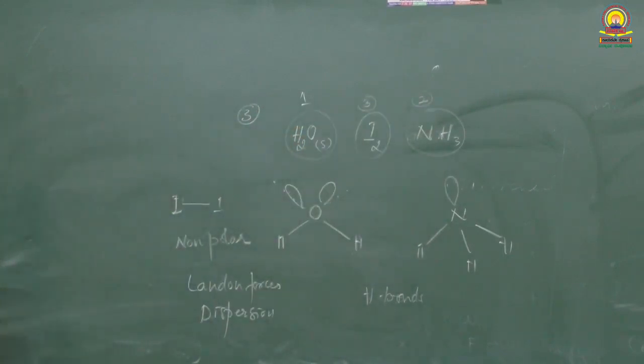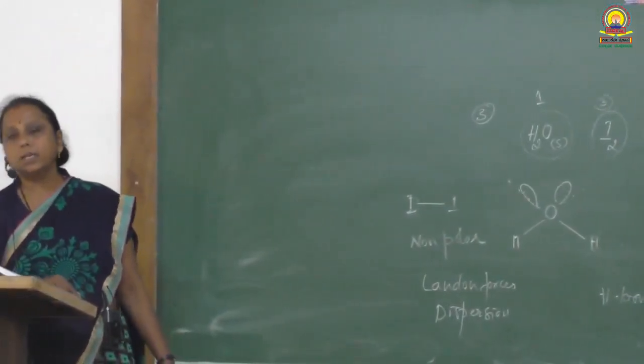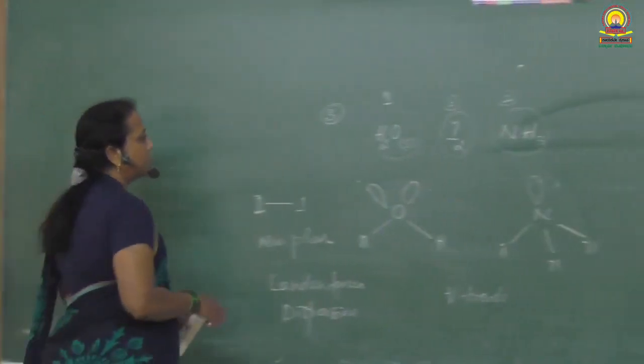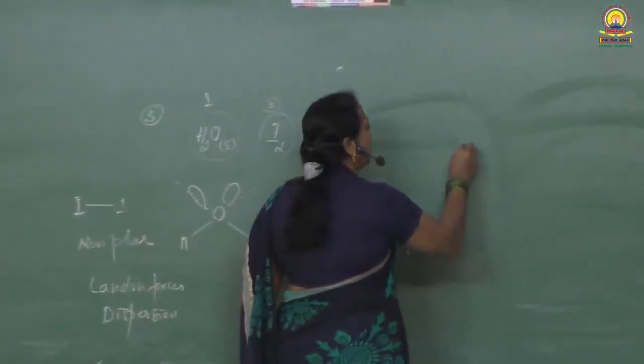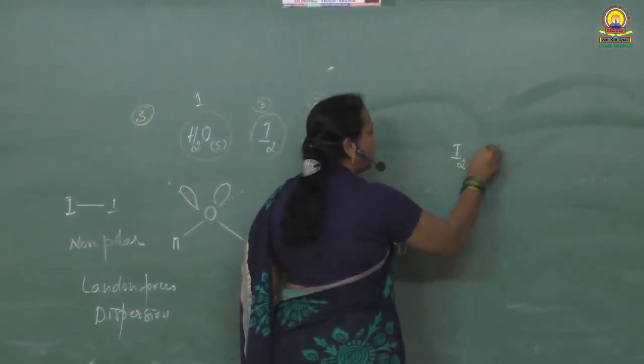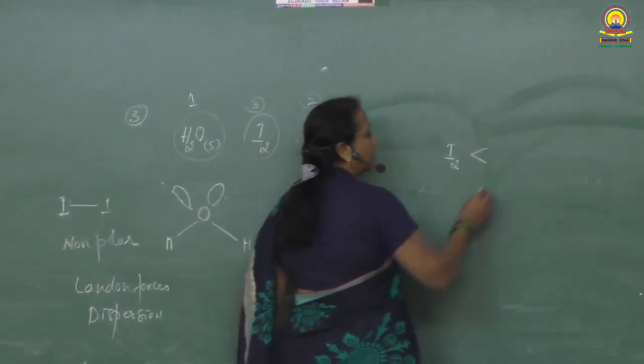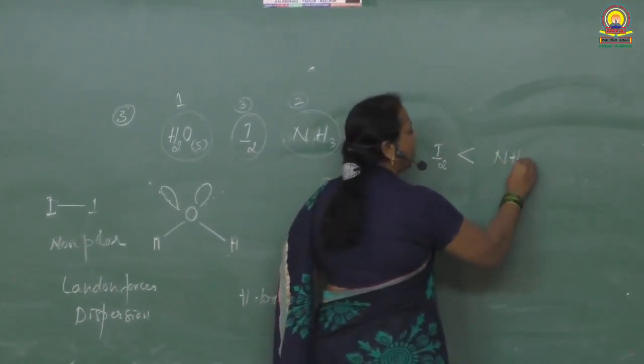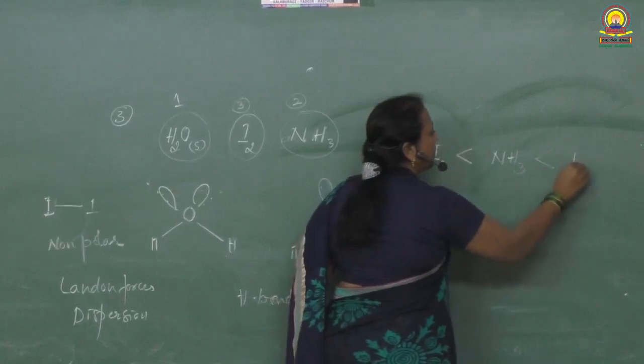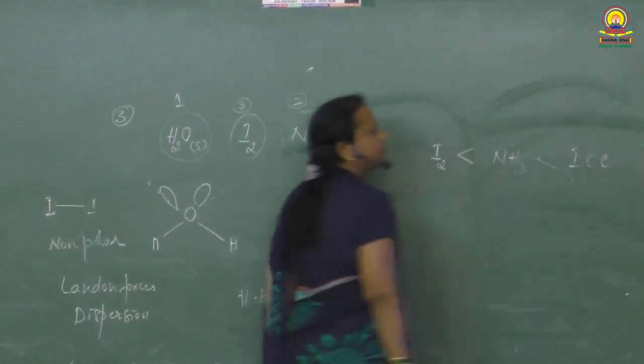What is the question? Arrange these solids in increasing order of their intermolecular forces. So we start with the weakest force of attraction, iodine, then ammonia, then ice. This should be your answer.